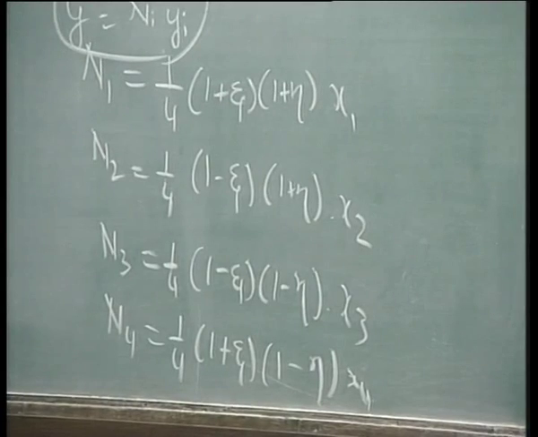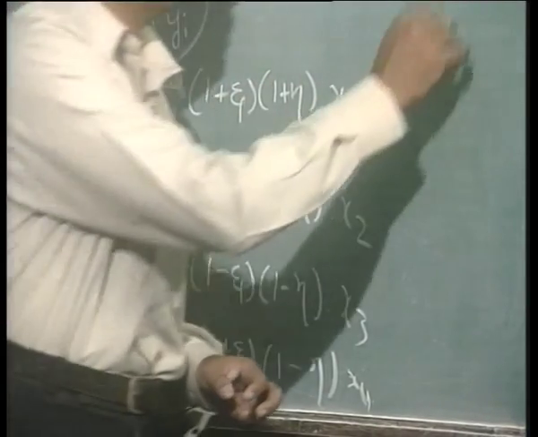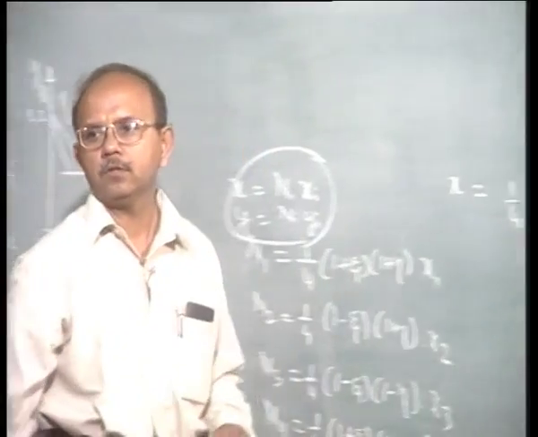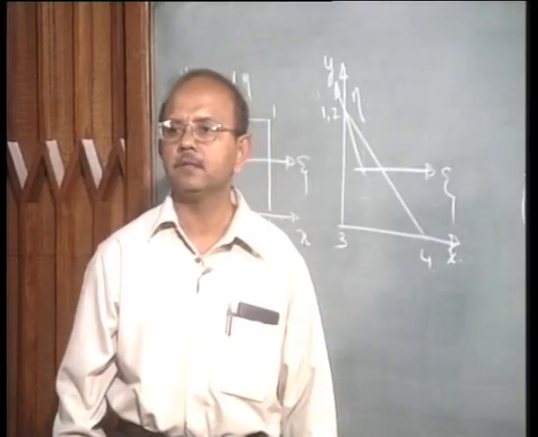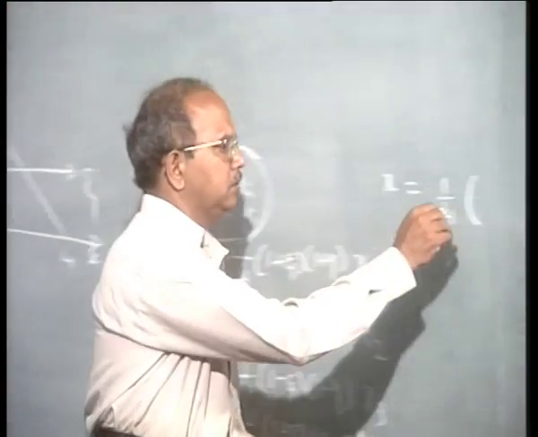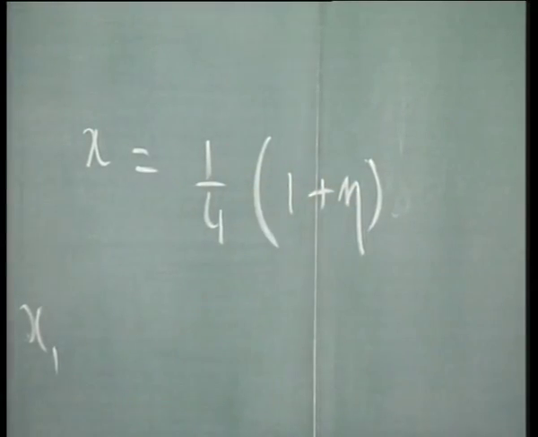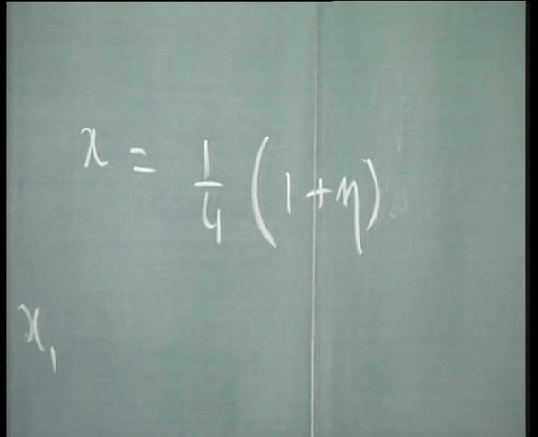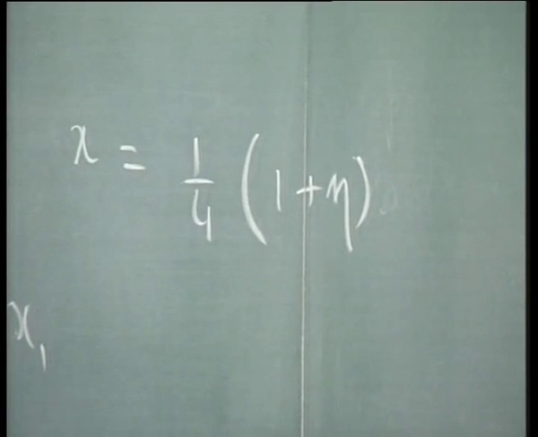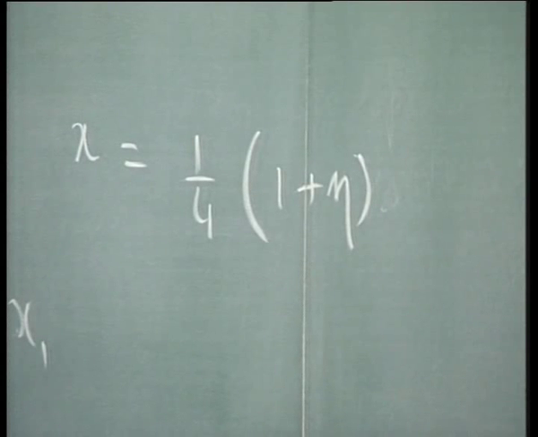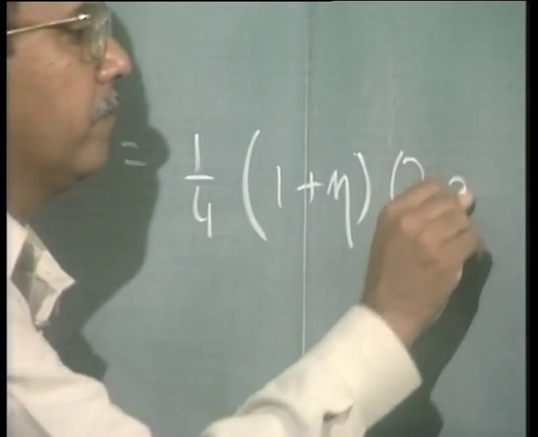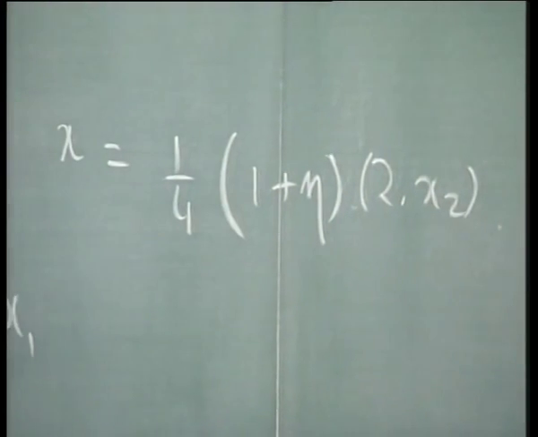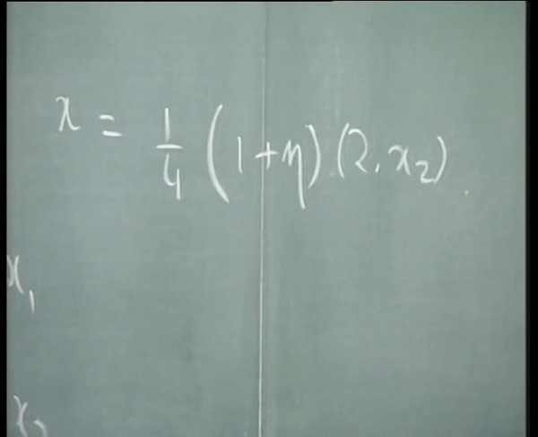So, what happens to x? 1 by 4 into 1 plus eta into, first let us write it down in terms of x2, x3 and so on, into 2 x2, right.